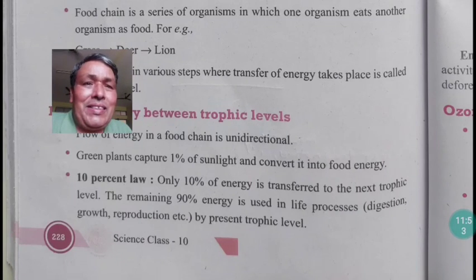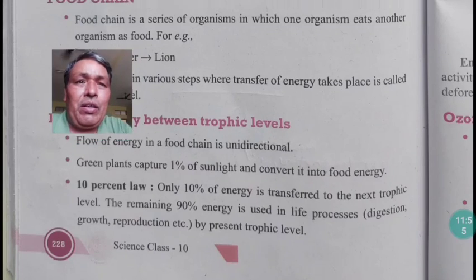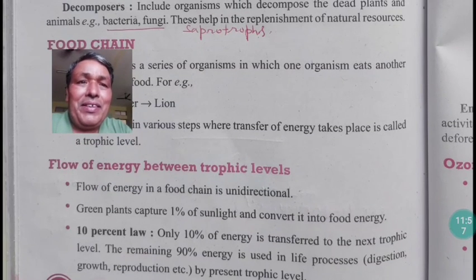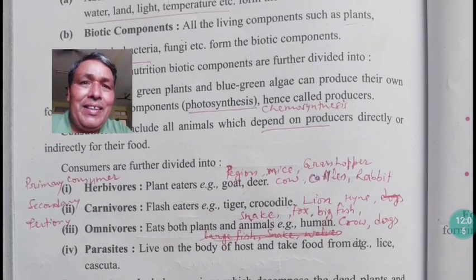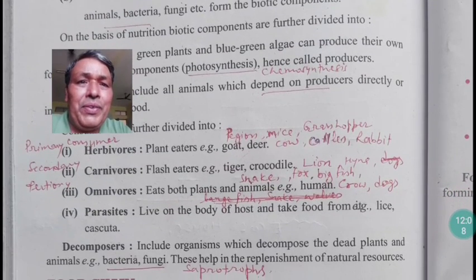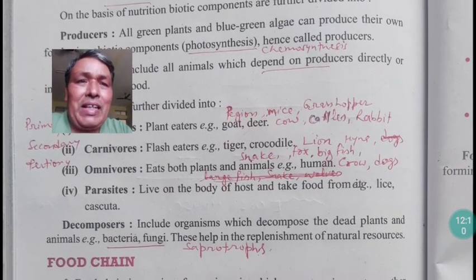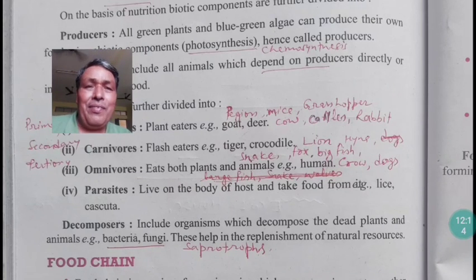So this is called the trophic level. The different trophic levels we have studied are herbs, herbivores, carnivores and omnivores, and also parasites and decomposers. This is a food chain. So energy flows from higher to lower level. It is unidirectional, not multidirectional.